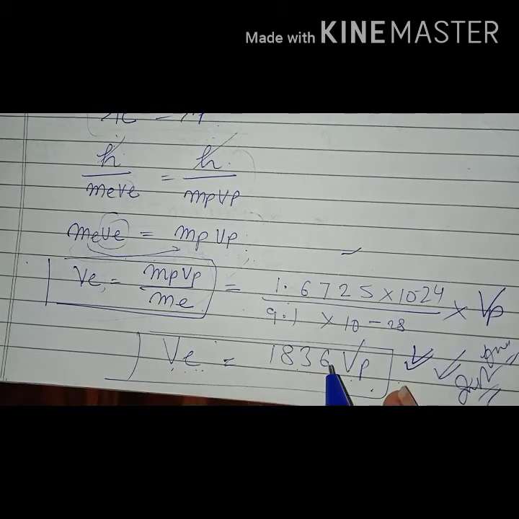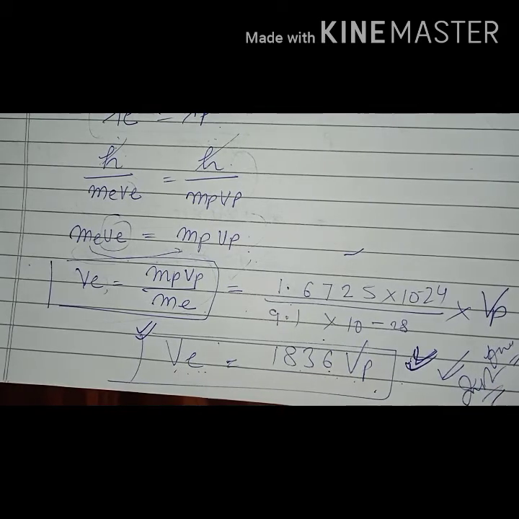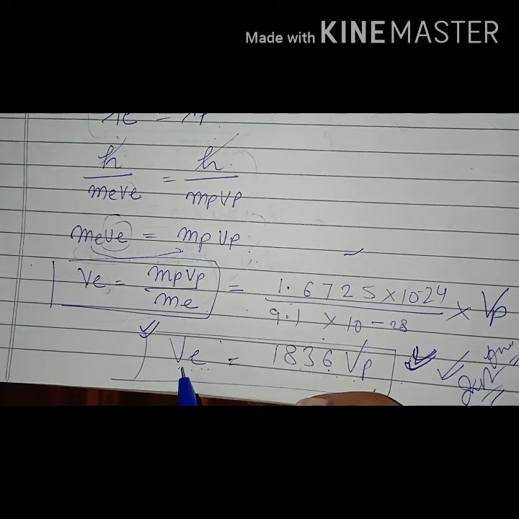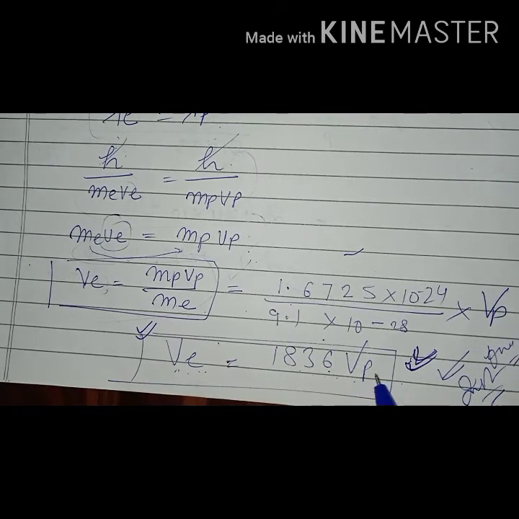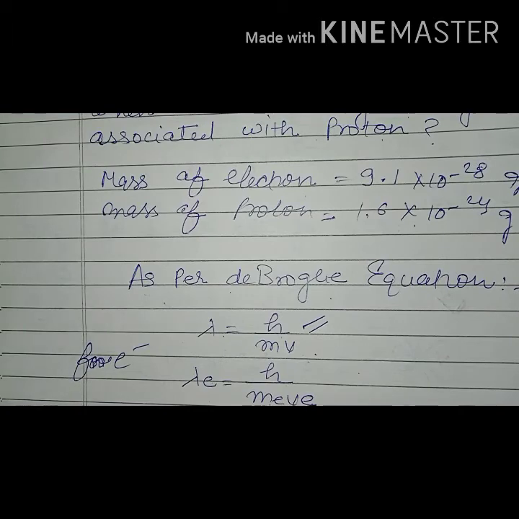Now you should also learn this formula, because according to this formula you will calculate the velocity of the electron if the velocity of the proton is given. So that's all about the de Broglie equation. Thank you.